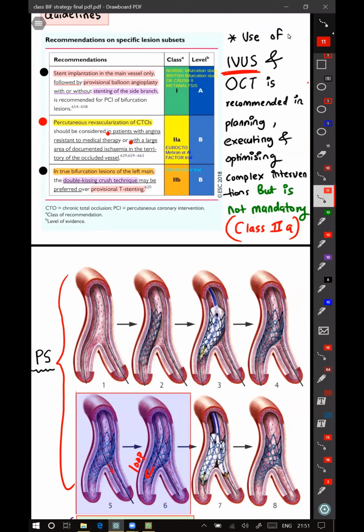I just want to know, they're written 2B, that means if possible, better to go with conventional provisional stenting. Provisional is always the first choice, unless you are sure that while doing provisional you will compromise the side branch. Then only you go with 2 stent strategy.